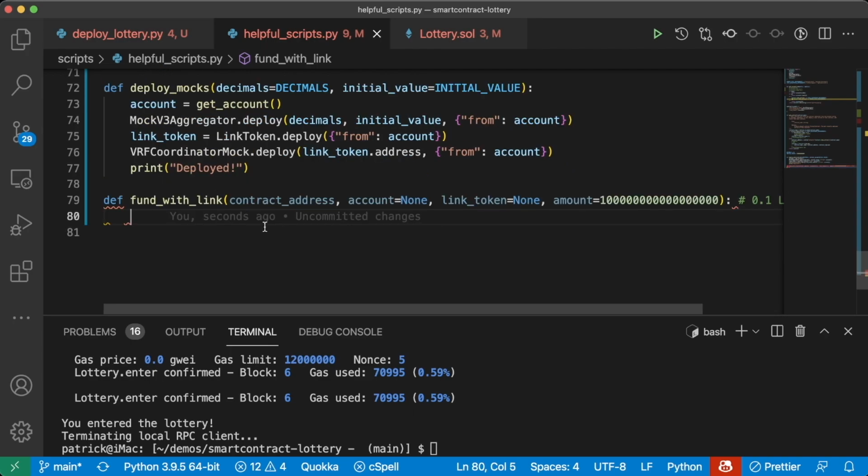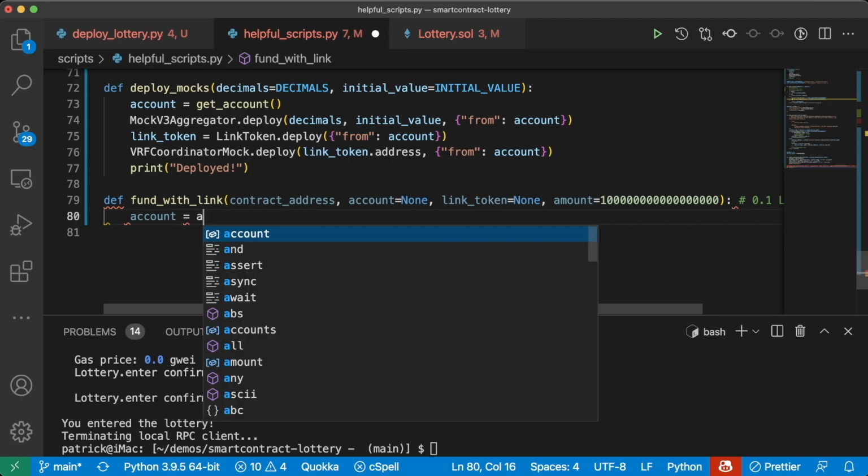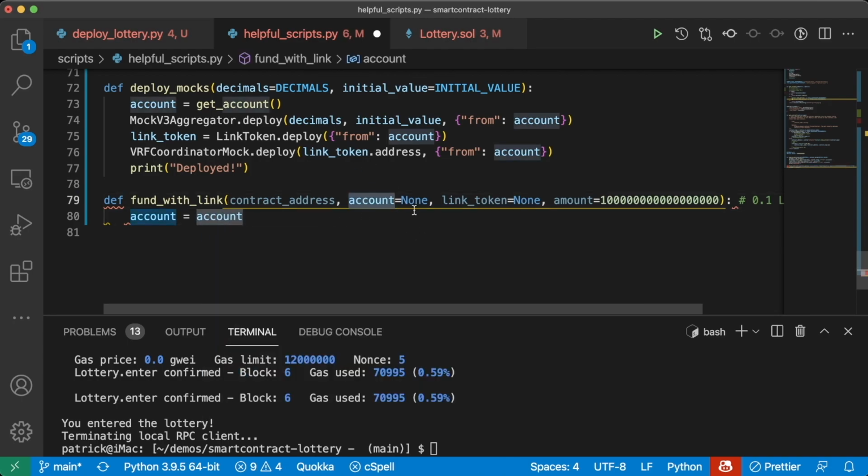So first, let's get an account. We're going to do a little clever Python stuff here. We'll say account equals the account if somebody sent it, if account. So we're saying the account that we use is going to be this account thing if this account thing even exists.